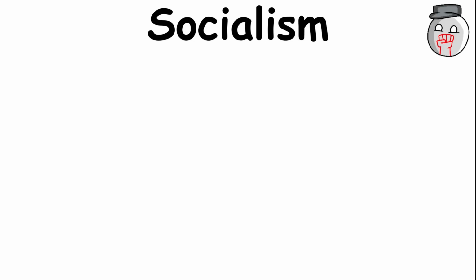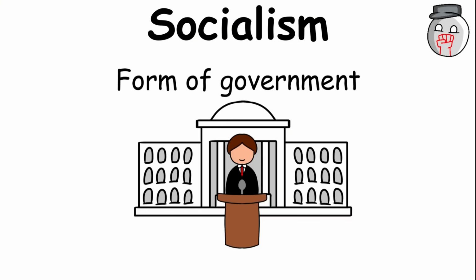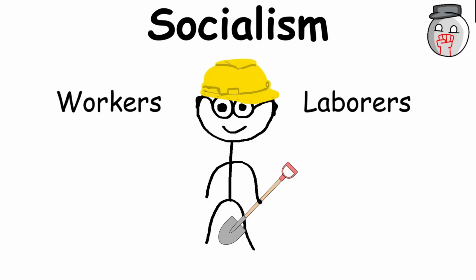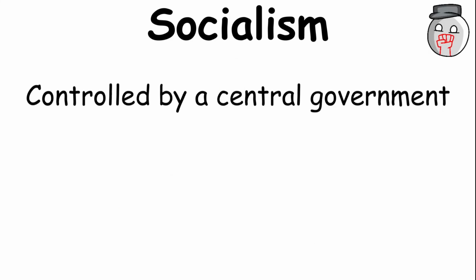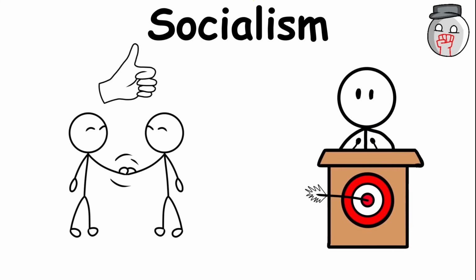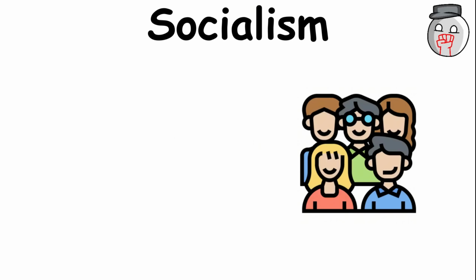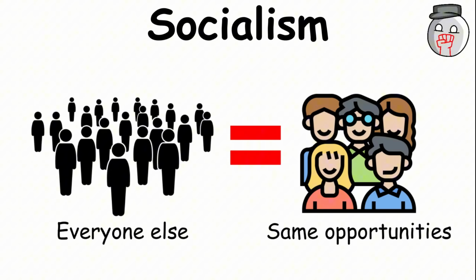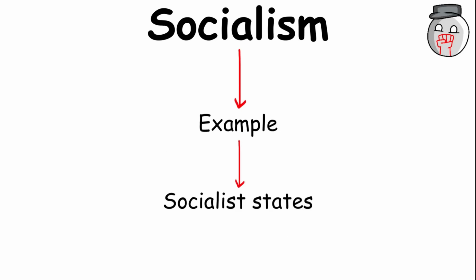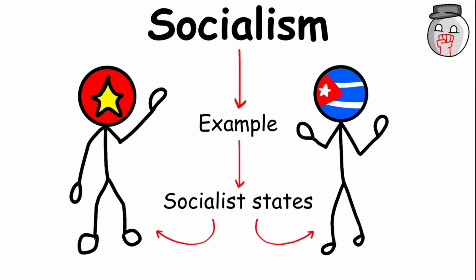Socialism. Socialism is a system in which workers, or laborers, can own property, while the distribution of goods and services is managed by a central government. The main goal is to distribute resources more equally so that people have similar opportunities. Some commonly cited examples of socialist states include the People's Republic of China and the Republic of Cuba.